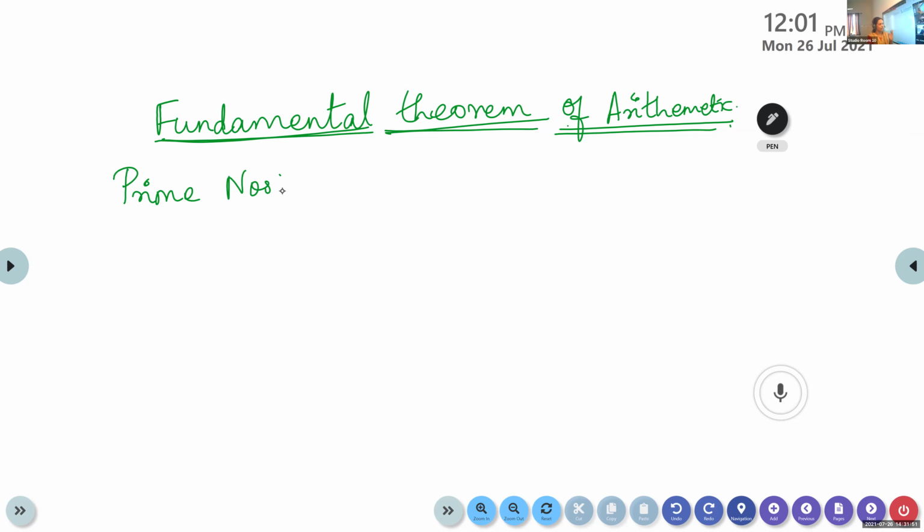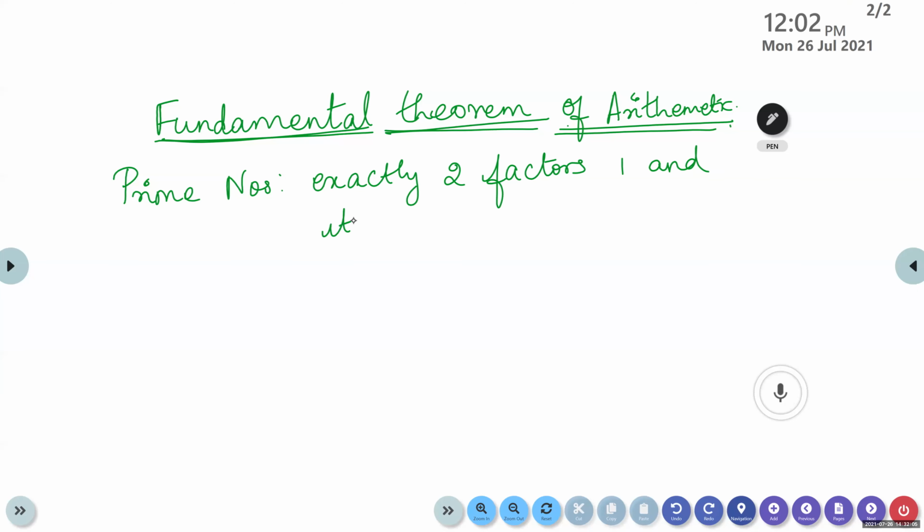That means a number which has exactly 2 factors, 1 and itself, is called a prime number.